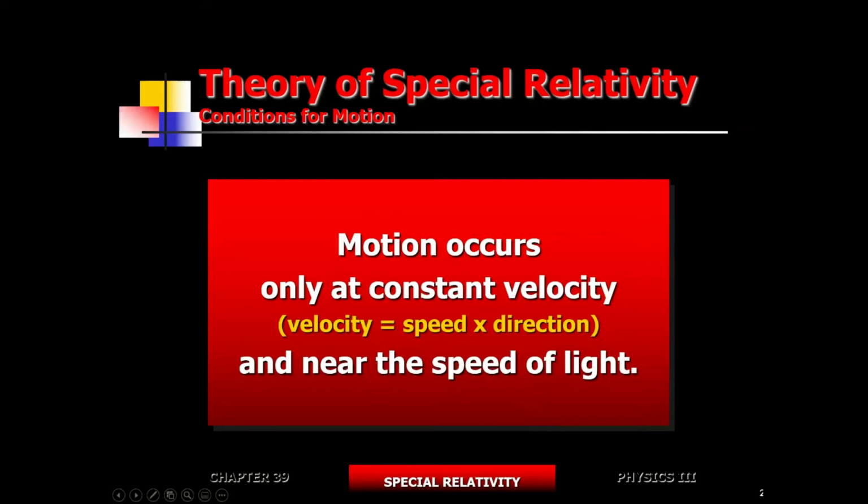All right, so give yourself 2 points. So special theory of relativity is related to motion near the light speed. You're going to be moving at a constant velocity in a straight line. So you don't get to speed up, slow down, or change direction. It's a very special case of motion. That's the reason why it's called special relativity. So it's a limited case of motion.